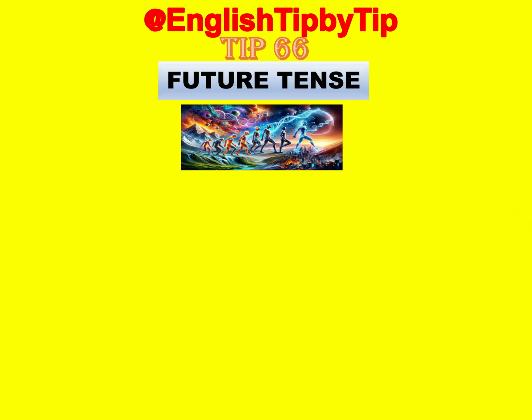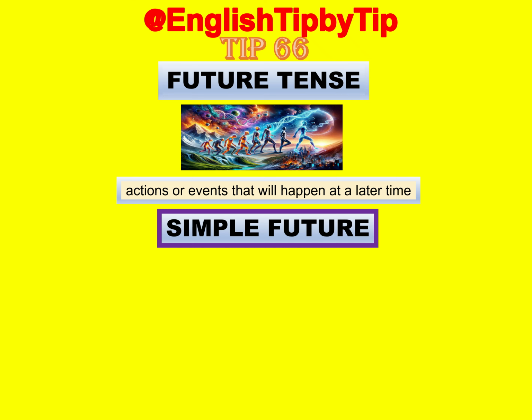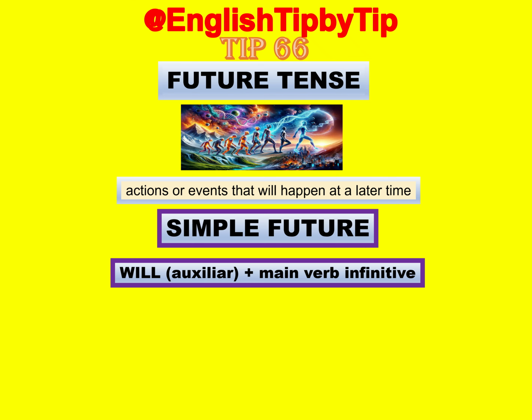English tip by tip. Tip 66. Future tense. Actions or events that will happen at a later time. Simple future. Will as auxiliary plus main verb infinitive.